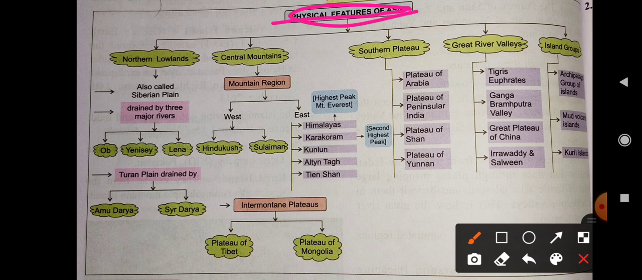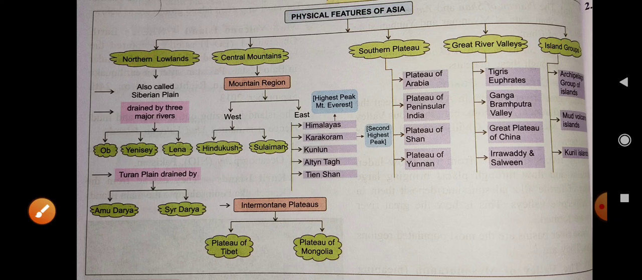Basically, the physical features of Asia are divided into five parts. First is the northern lowlands, second is the central highlands or mountains, third is the southern plateaus, fourth is the great river valleys, and fifth is the island groups. So we are talking about these five different physical features of Asia.